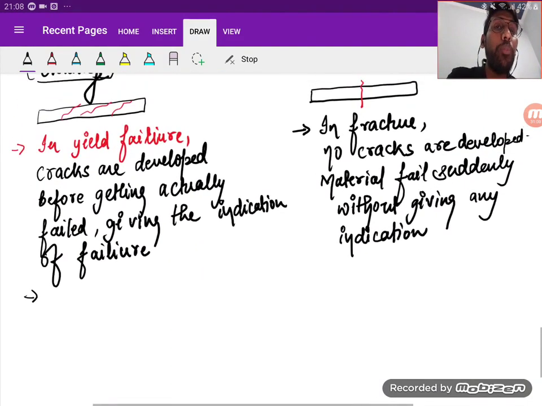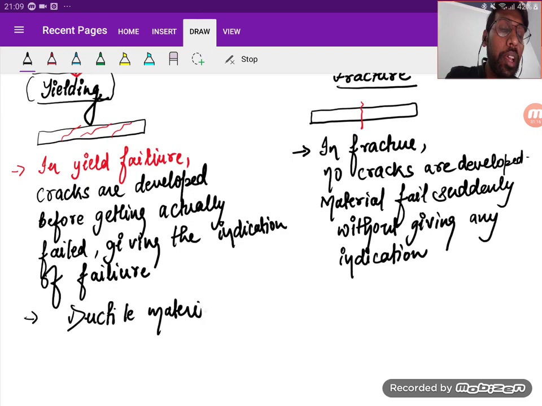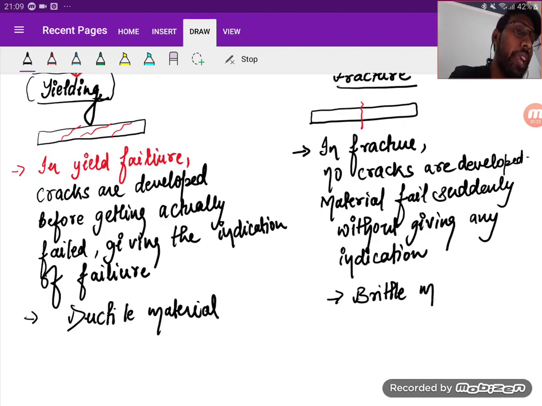Now one more thing. Yield failure is generally found in the ductile material, and fracture is generally found in the brittle material.